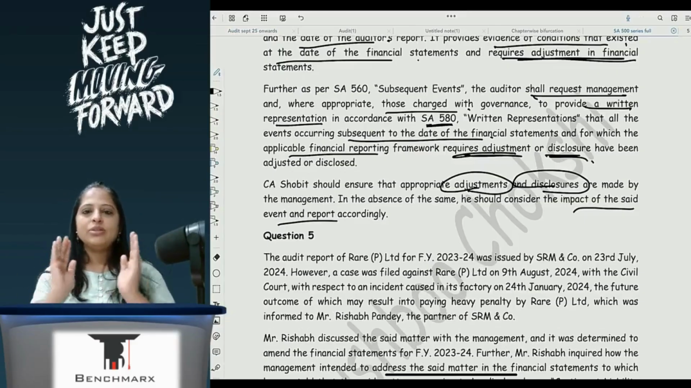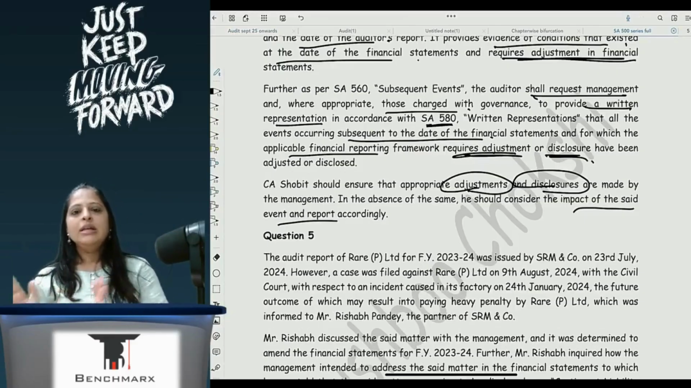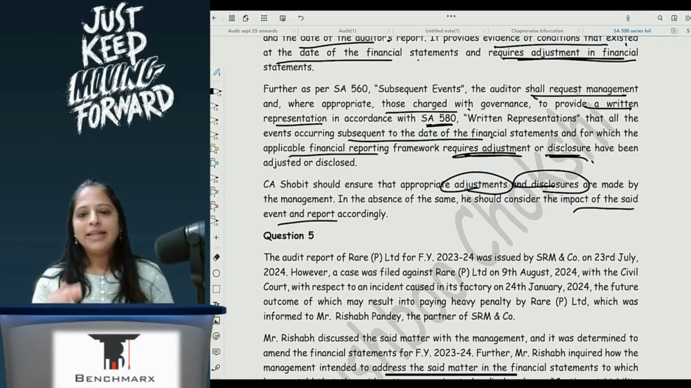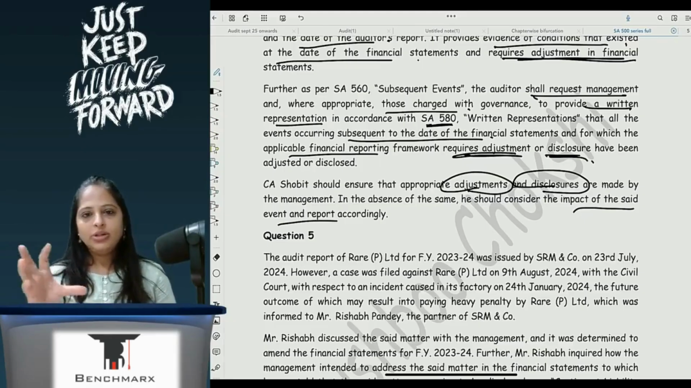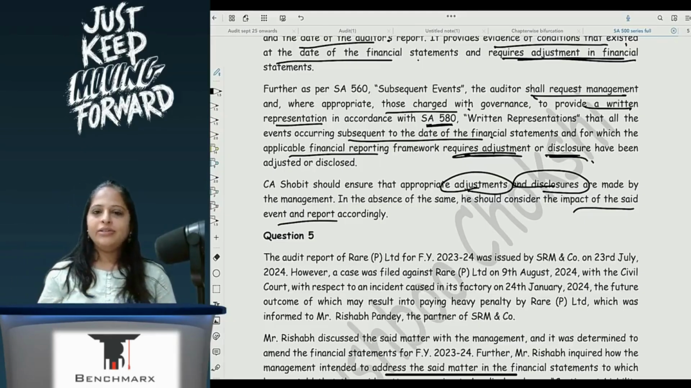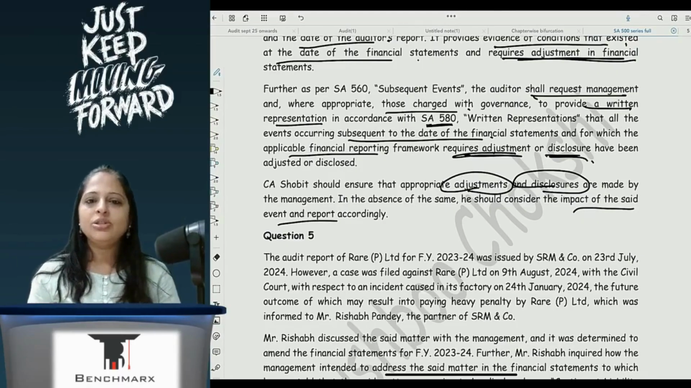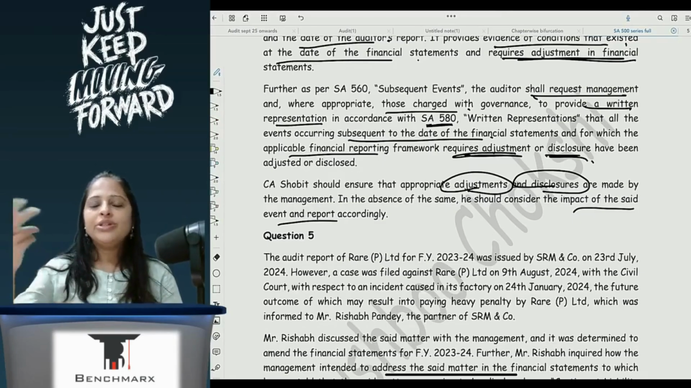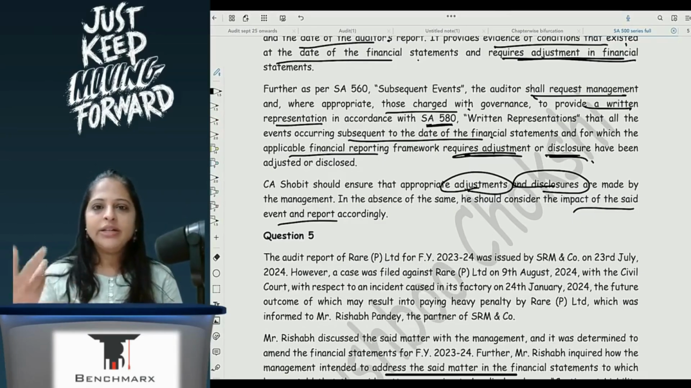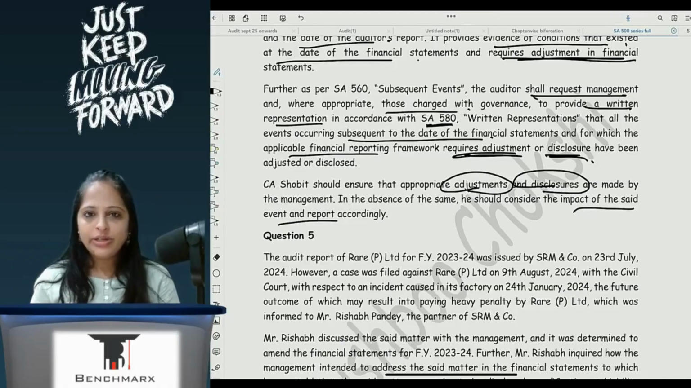So basically those 3 charts which we have written, if you remember that, then when you're writing it down, you can write it in your own words to mention this. Now when you're writing written representation, once you've studied 580, you know that written representation comes from 580, then you can just mention SA 580 so that it further improves the quality of your answer.